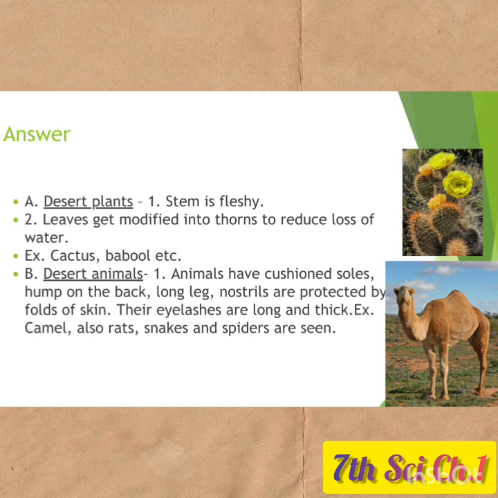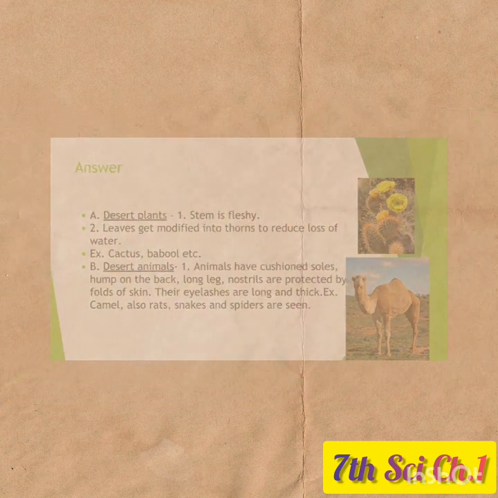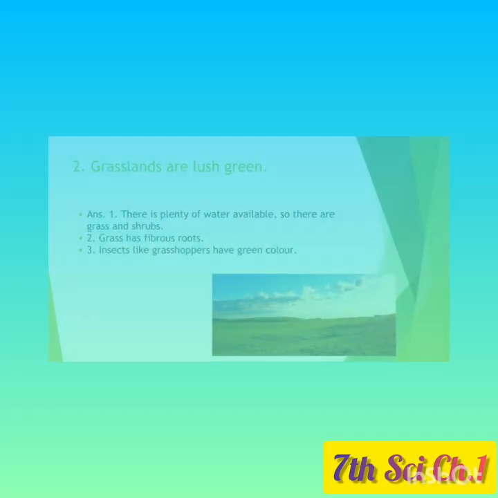Examples, cactus, babul, etc. Now let us see desert animals. Animals have cushioned soles, hump on the back, long legs, nostrils are protected by folds of skin, their eyelashes are long and thick. For example, camel, also rats, snakes and spiders are seen.